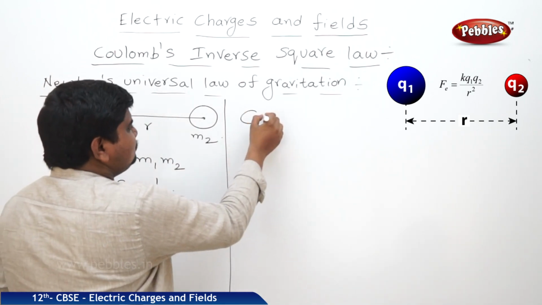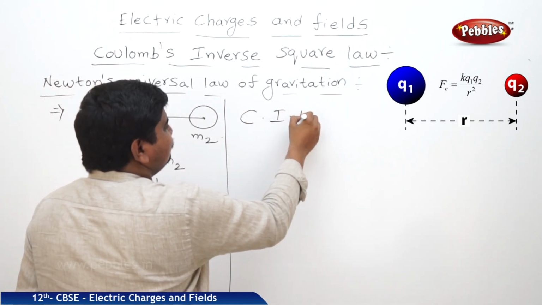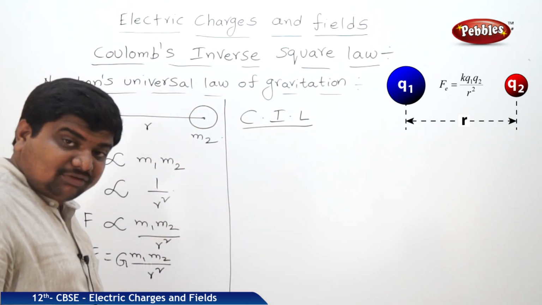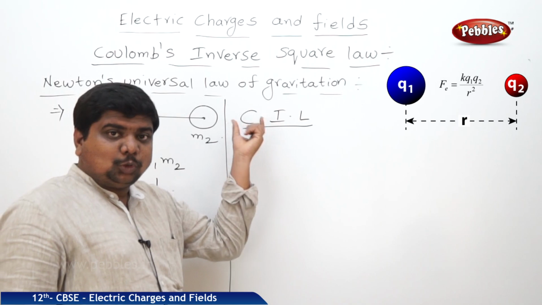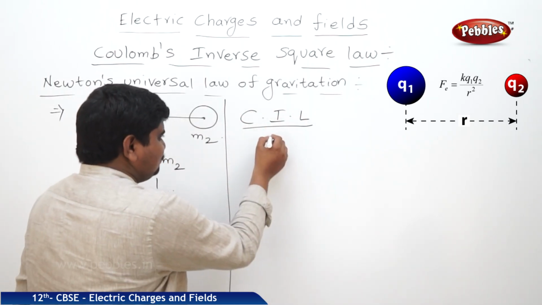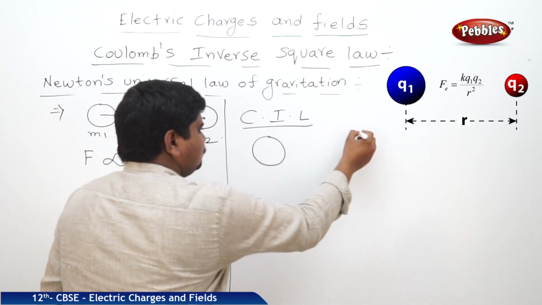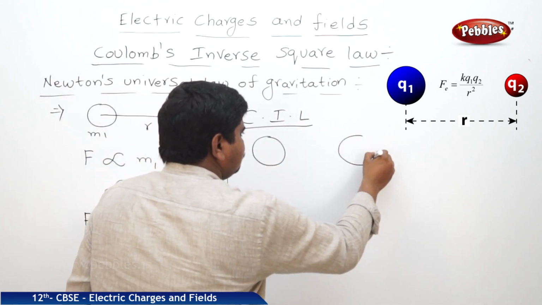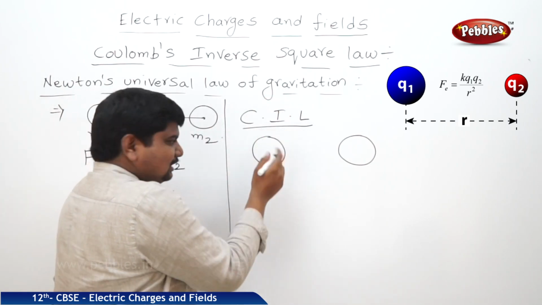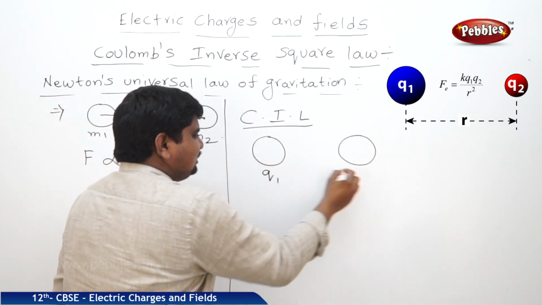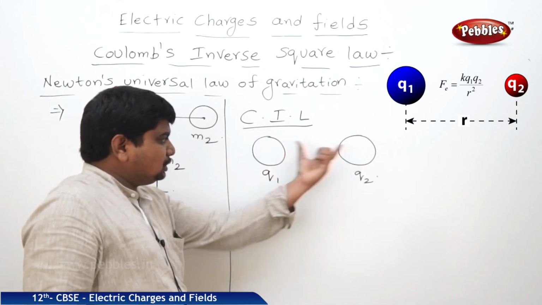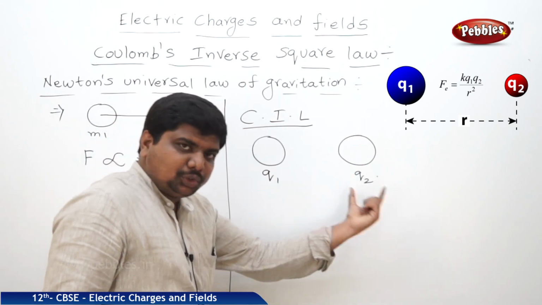What is Coulomb's inverse square law? NUG is nothing but Newton's universal law of gravitation, and CIL is Coulomb's inverse square law. What is this? Same. In place of masses, Coulomb's interpretation is with the charges. There are two charges, Q1, Q2.